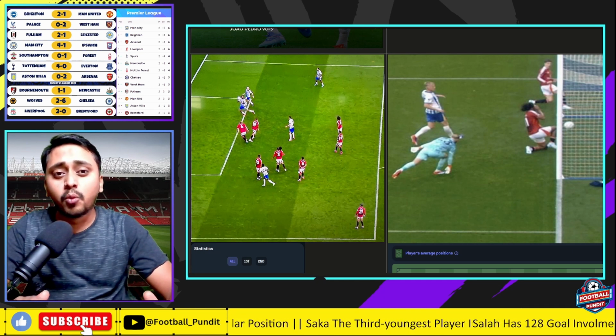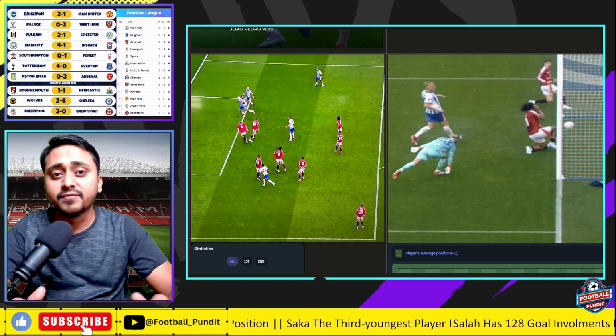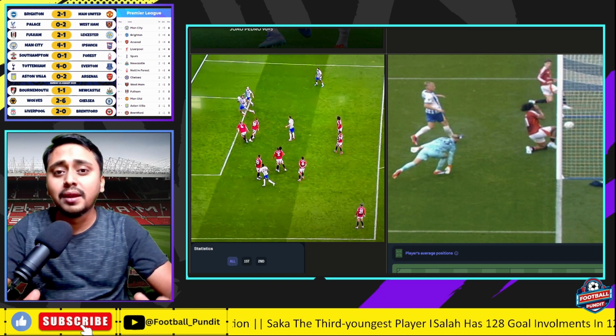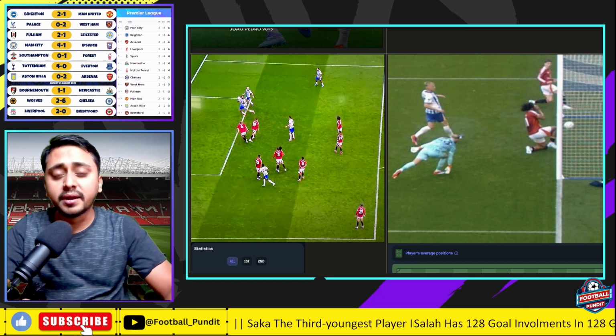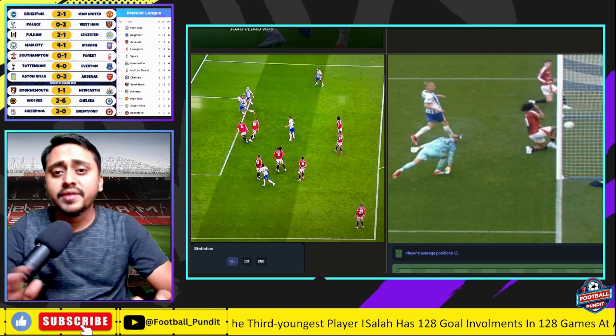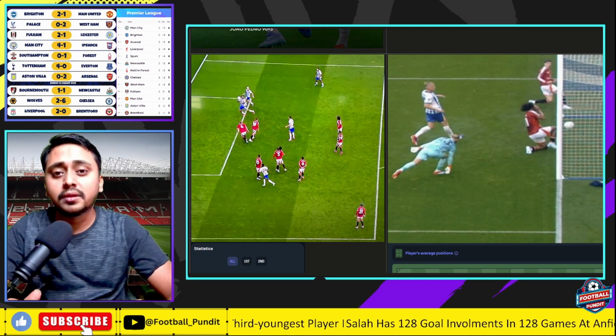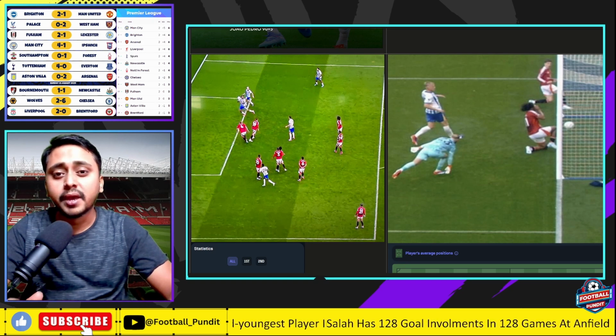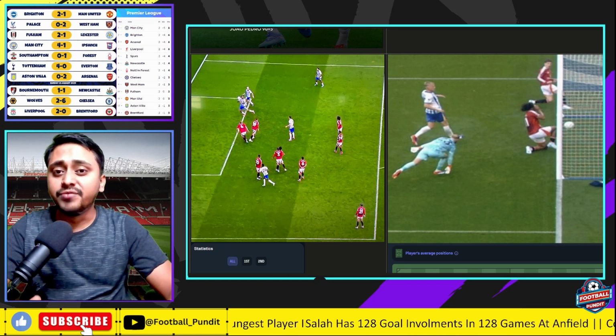This was a turning point of the match, where if this had stood, United would be in a 2-1 lead and things would have looked very different. But unfortunately, that was not there. The goal was disallowed. Now, on the left side, you have the goal that was scored by João Pedro in the 95th minute of the game.